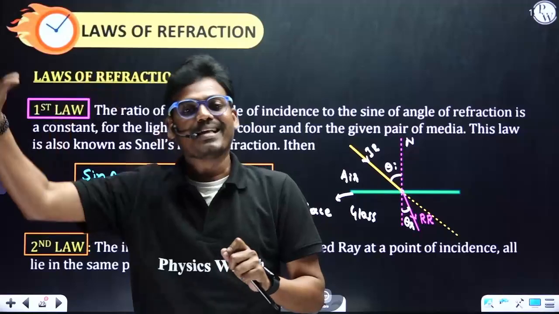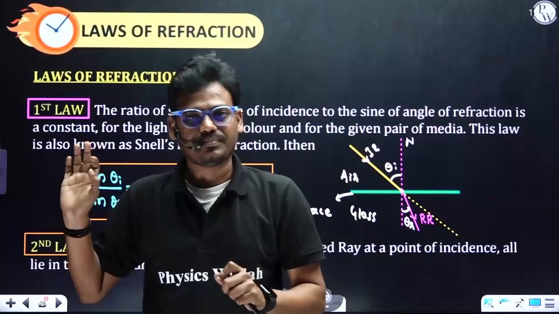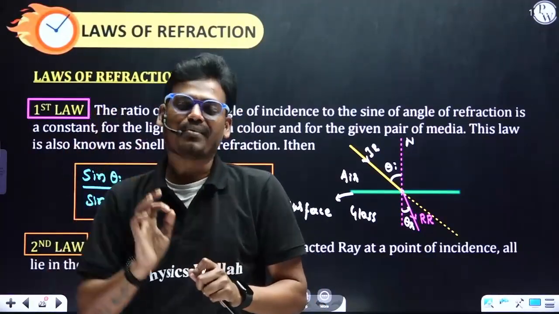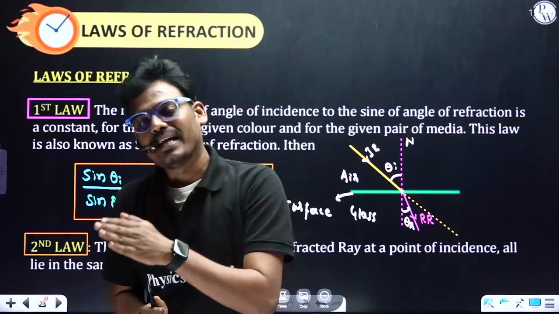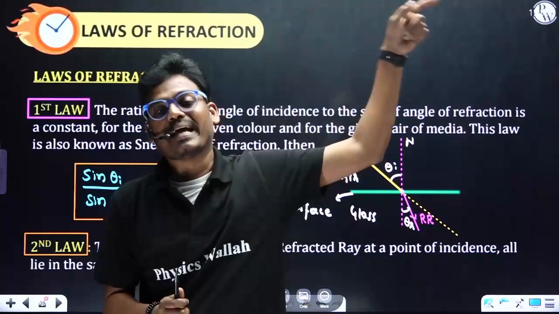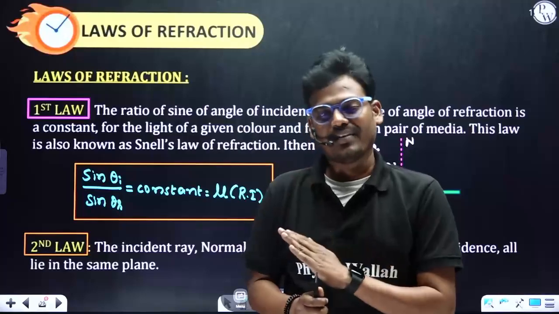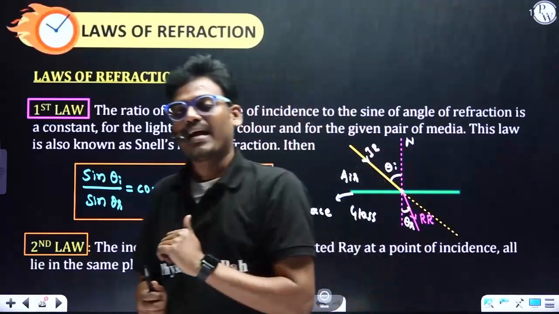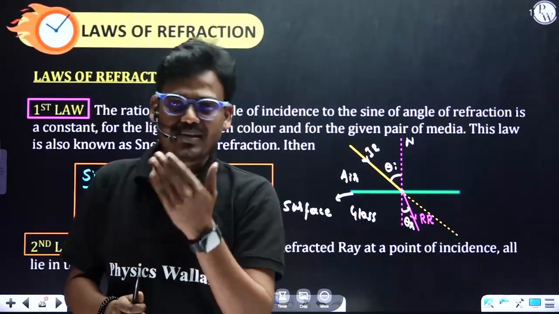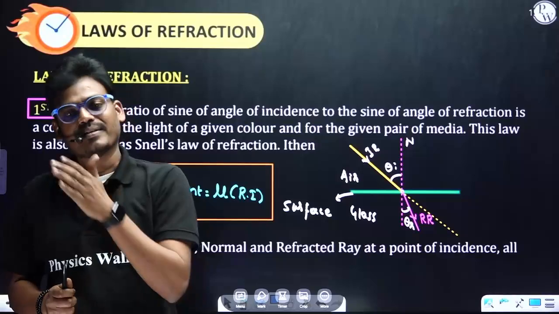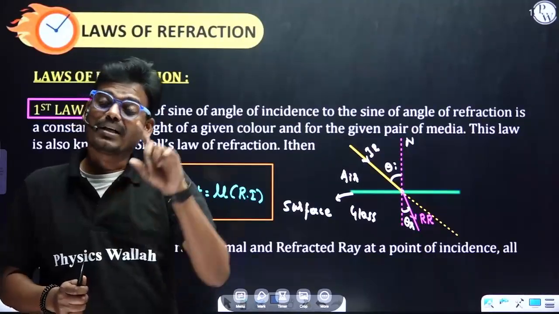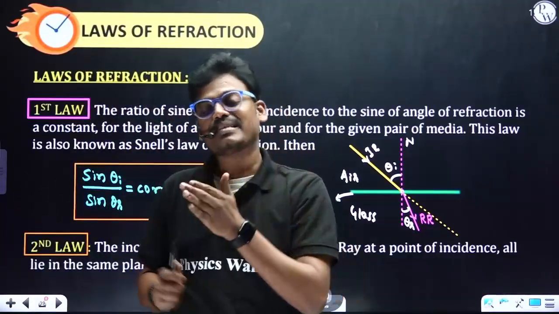The second medium can be anything: water, glass, whatever it is. Absolute refractive index is nothing but the speed of light in the second medium with respect to the speed of light in an air medium. That we call the absolute refractive index. What about relative refractive index? It is also a comparison of the speed of light of a second medium with respect to the first medium. But instead of air medium, we are considering any other two.